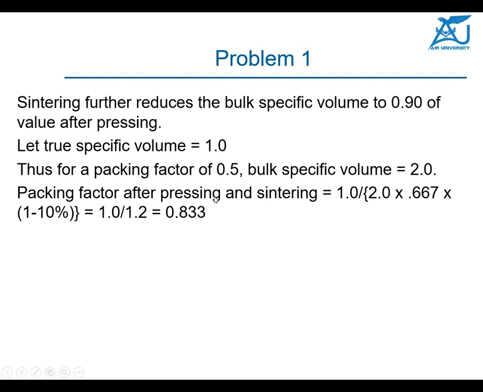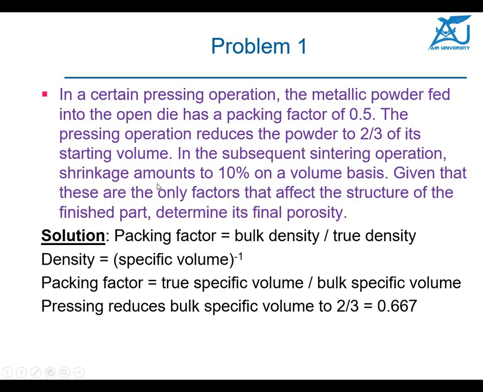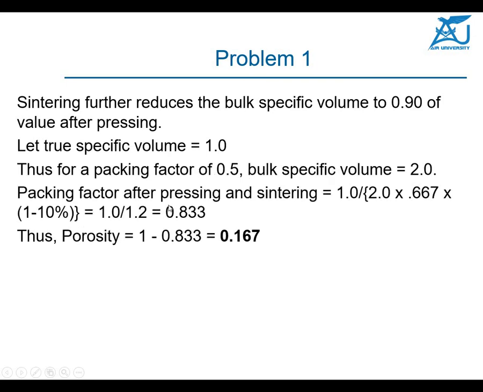So the packing factor after pressing and sintering both is 1 divided by 2 times 2/3 for the pressing, times 0.9, because 10% was the shrinkage in volume after the sintering process. If you put together all the multiplying factors, the 2/3 reduction and then the sintering reduction, you get 0.883. This is the packing factor after pressing and sintering both.